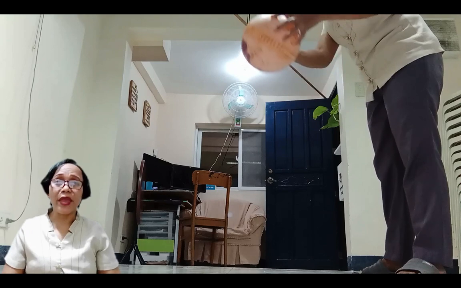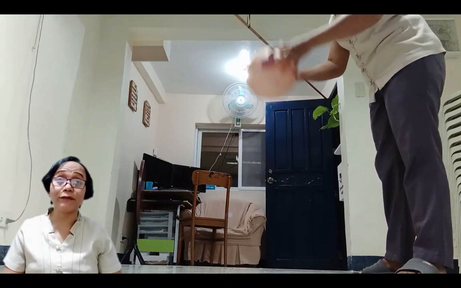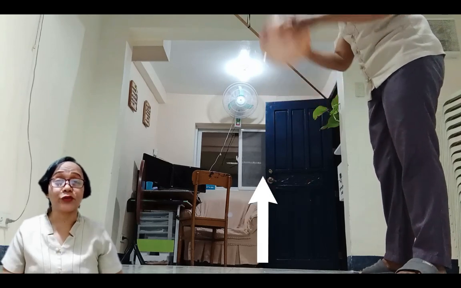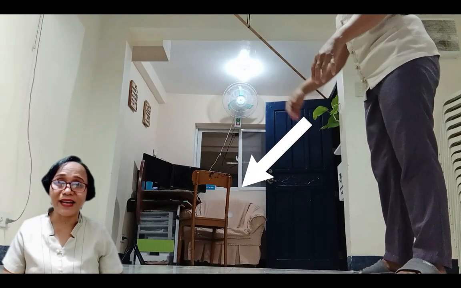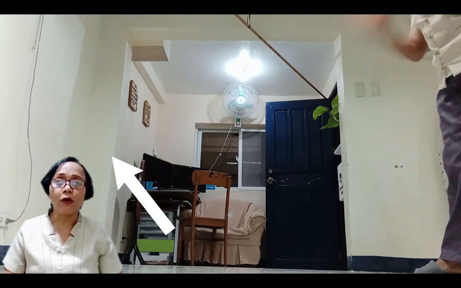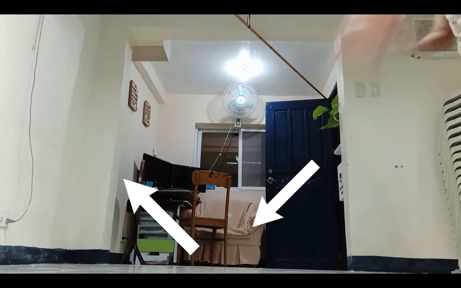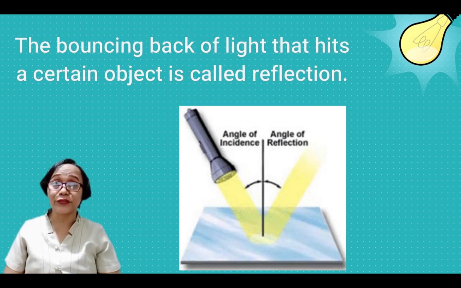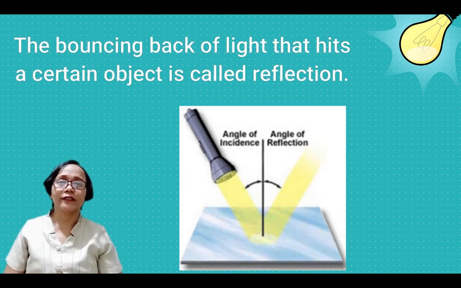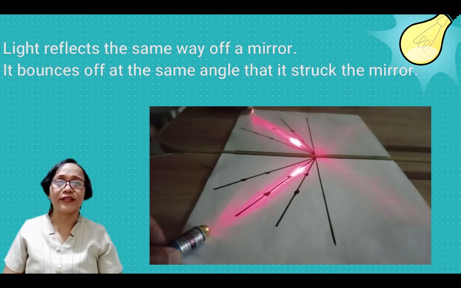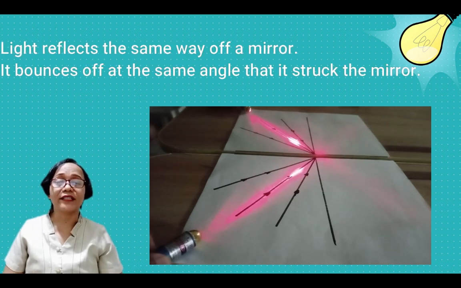Class, you can compare how light is reflected to the bouncing of a ball that hits a certain object. When you throw a ball straight down, it will bounce straight back at you. When you throw a ball at an angle, it will bounce off at the same angle away from you. The bouncing back of light that hits a certain object is called reflection. Light reflects the same way as a ball. It bounces off at the same angle that it struck the mirror.